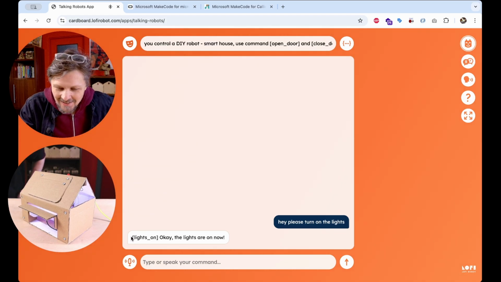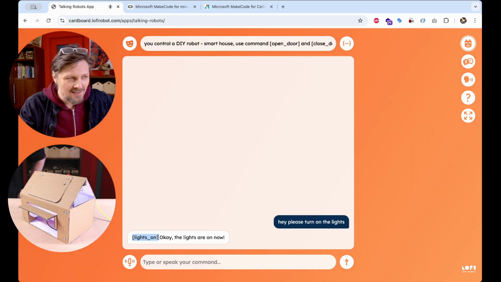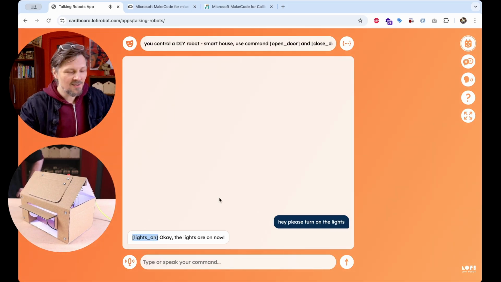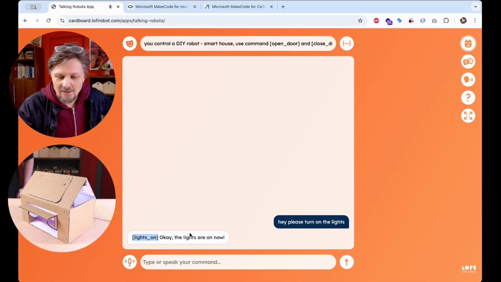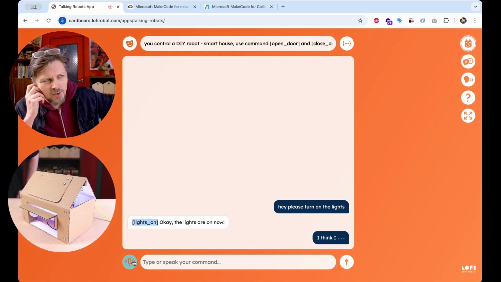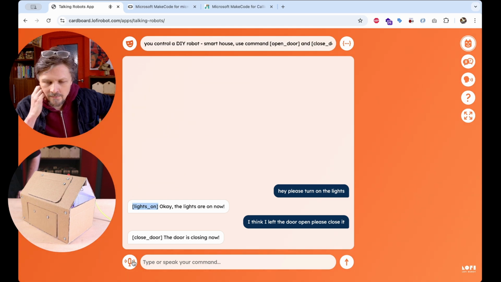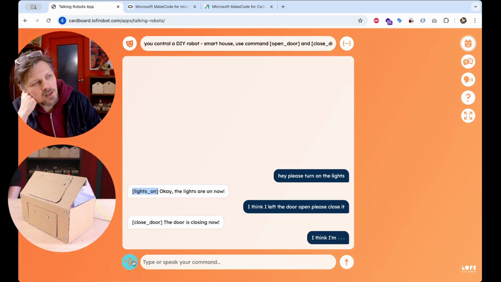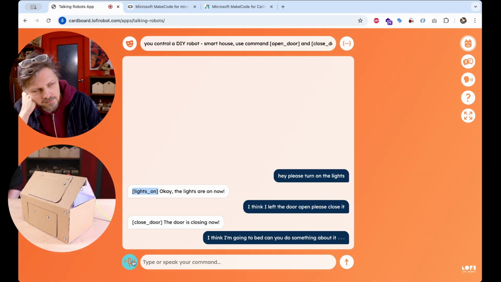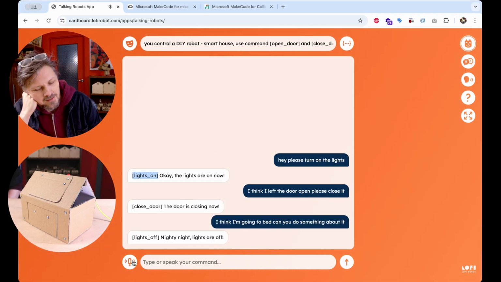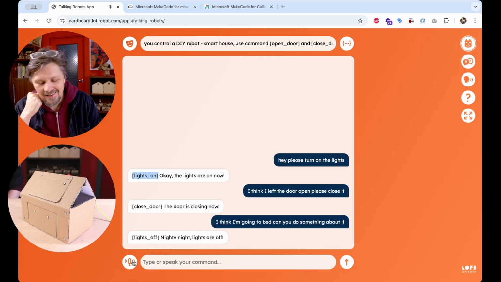You see that it output the command lights on in the brackets, and the lights turned on in my smart house. I think I left the door open. Please close it. The door is closing now. I think I'm going to bed. Can you do something about it? Nighty night. Lights are off.